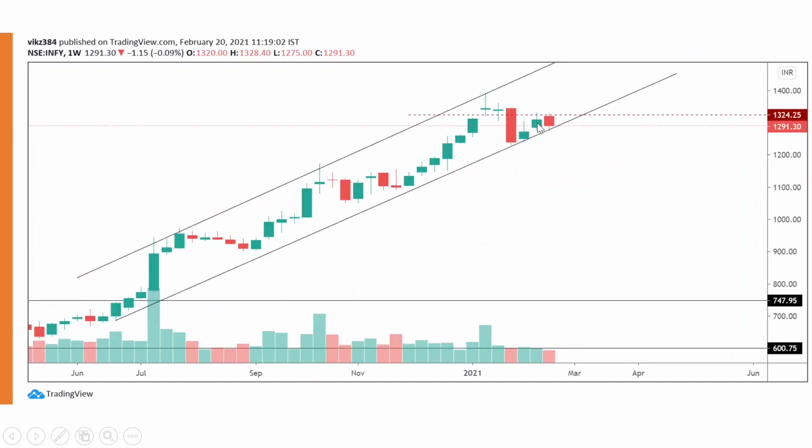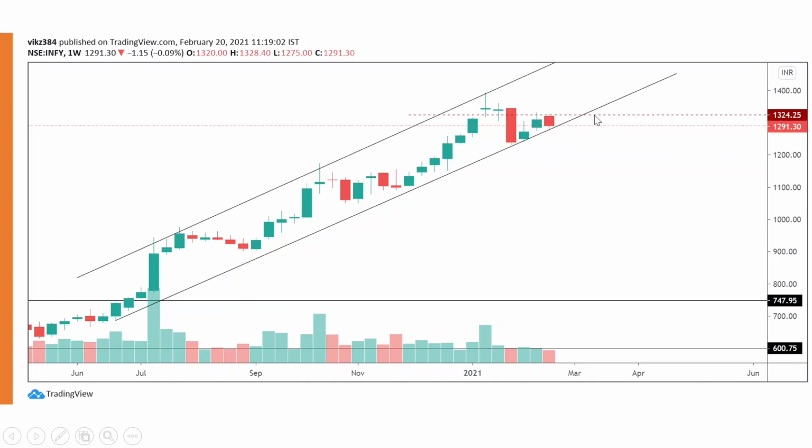Infosys is a little weak. This line was drawn last week itself and we were discussing how 1,324 can act as a resistance. So this week Infosys tried to make a high of around 1,328 but it did not sustain and it was sold off. Now this channel is very important. If this channel breaks, then the next level that Infosys can test is around 1,200.